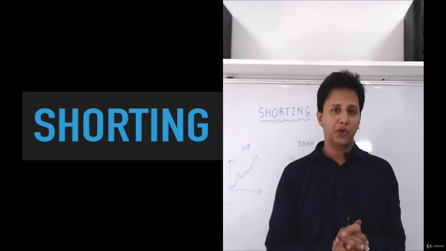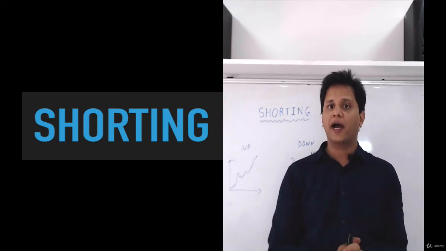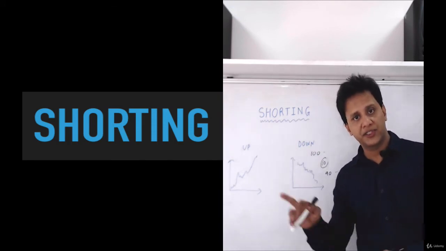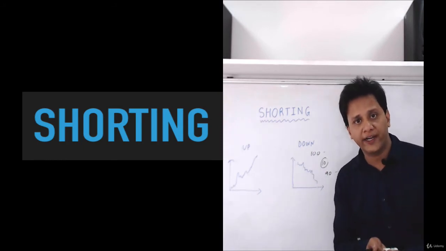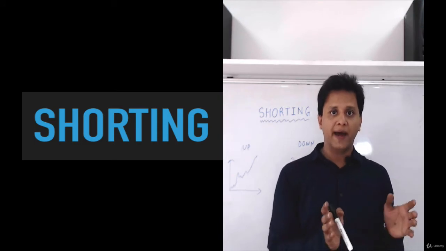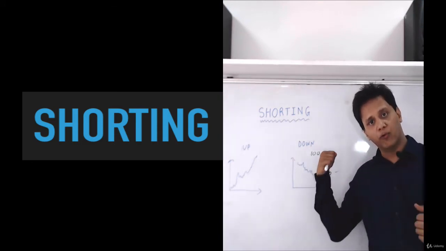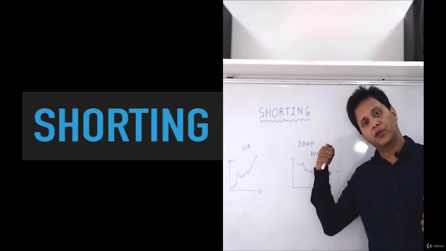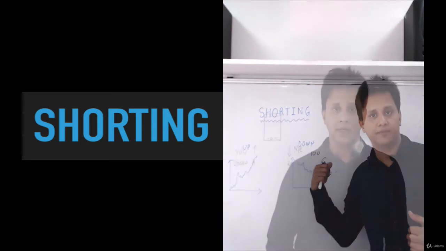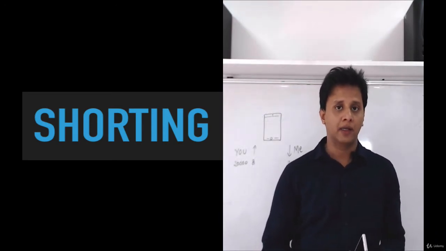Now there might be a question in your mind: if you don't already have anything in your hand, how could you sell it? It means to sell something, you should already have it in your hand. That's the right question. For example, if you are selling your bike in a market, you should have that bike first. But how does this work in stock market? How could you sell anything first and then buy second? So now let us understand this shorting concept with an example.